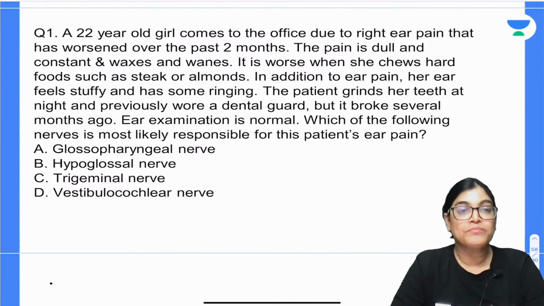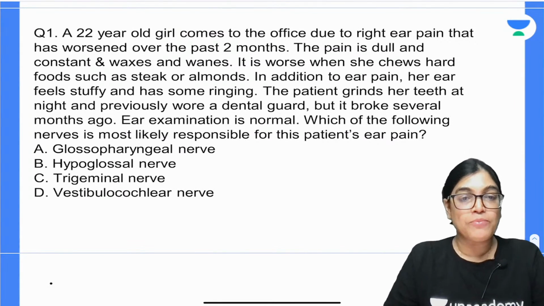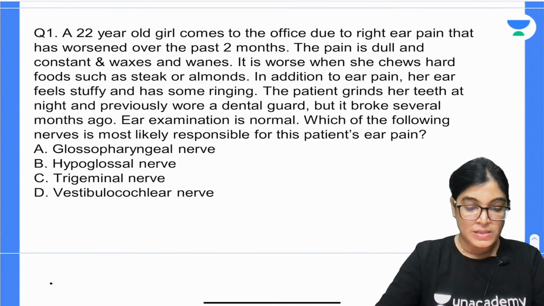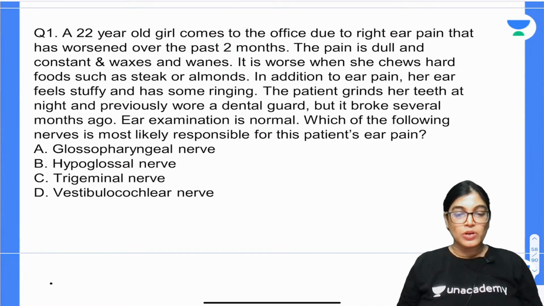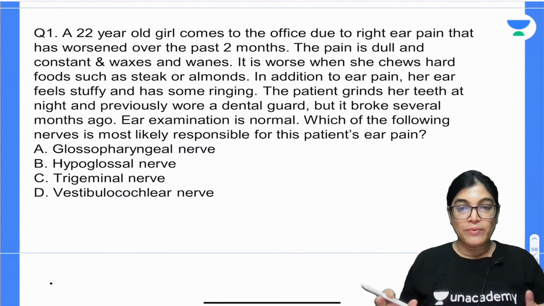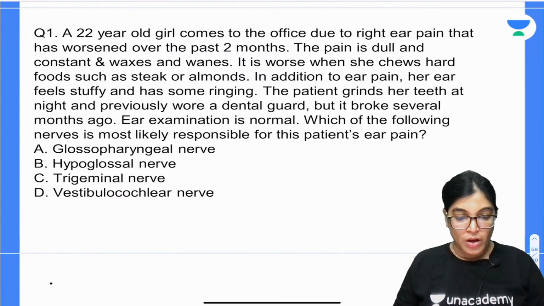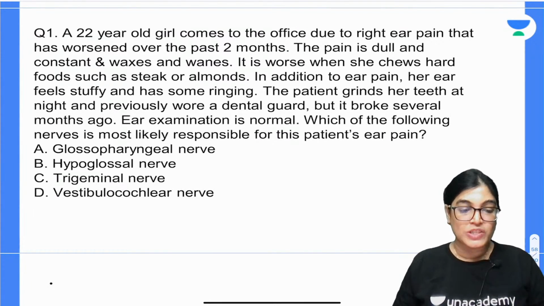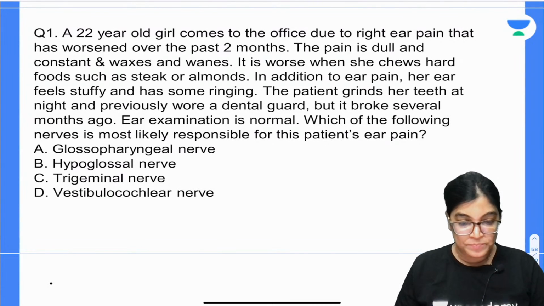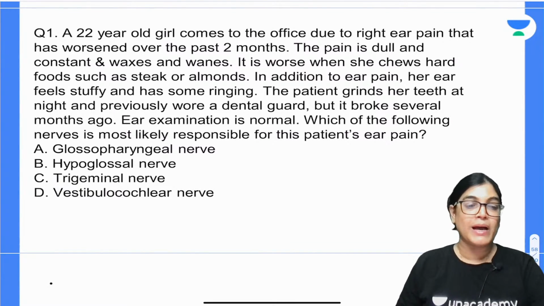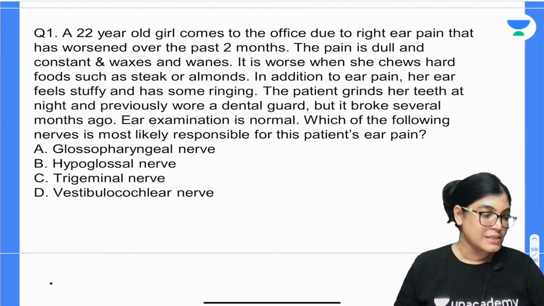Which of the following nerves is most likely responsible for the patient's ear pain? There are 4 options: glossopharyngeal nerve, hypoglossal nerve, trigeminal nerve, vestibulocochlear nerve. Your time starts now. I will give you 30 seconds. Write your answer in the message box, and then I will come up with the explanation. What do you think is the correct answer? 9th cranial nerve, 12th, trigeminal, or vestibulocochlear?